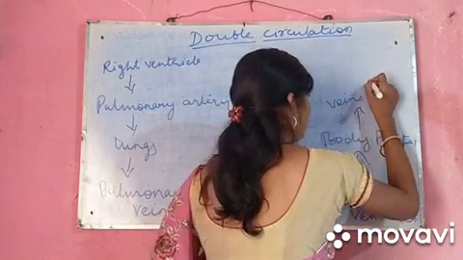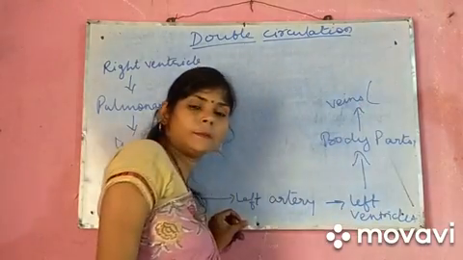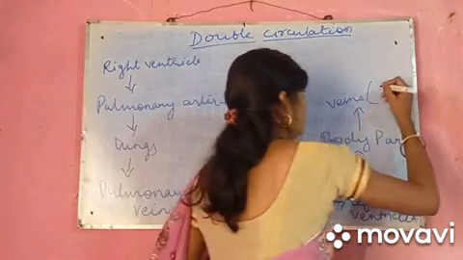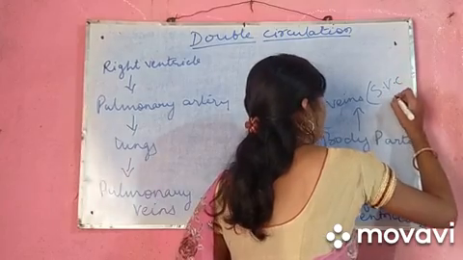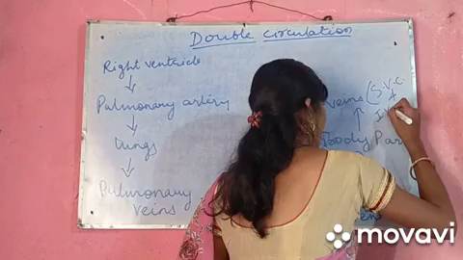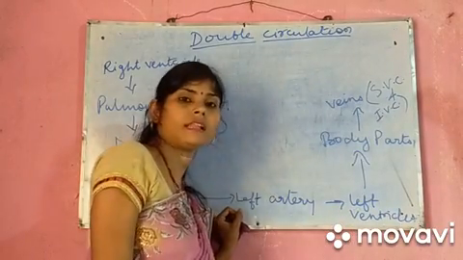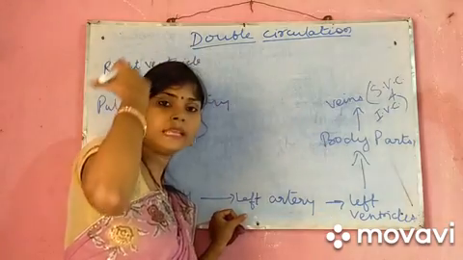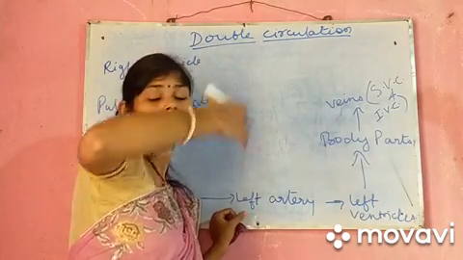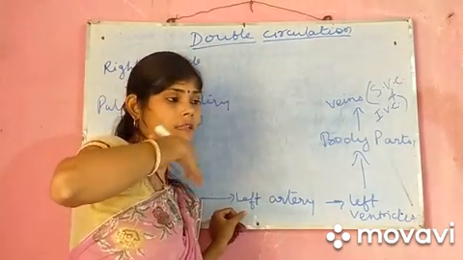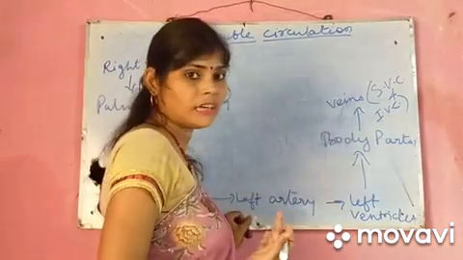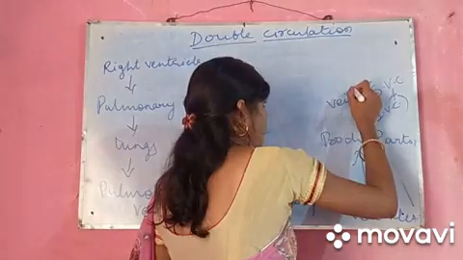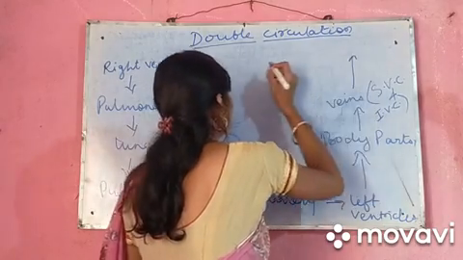There are two main veins in our body which bring the blood from the different parts of the body to the heart: the superior vena cava and the inferior vena cava. The function of superior and inferior vena cava I have discussed many times. The function of superior vena cava is to bring the deoxygenated blood from the part which is above the heart region, and the function of the inferior vena cava is to bring the blood from the body part which is below the heart. From the veins again back to the right atrium,